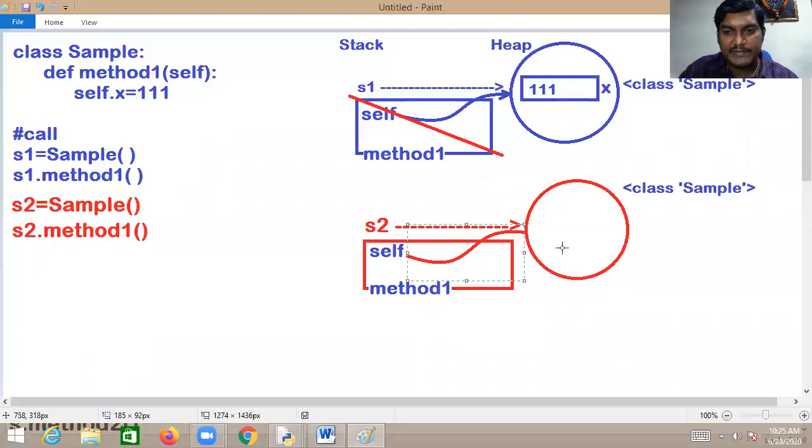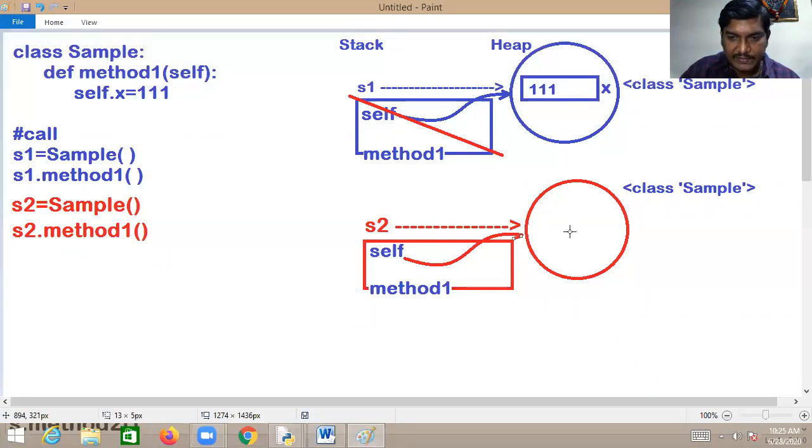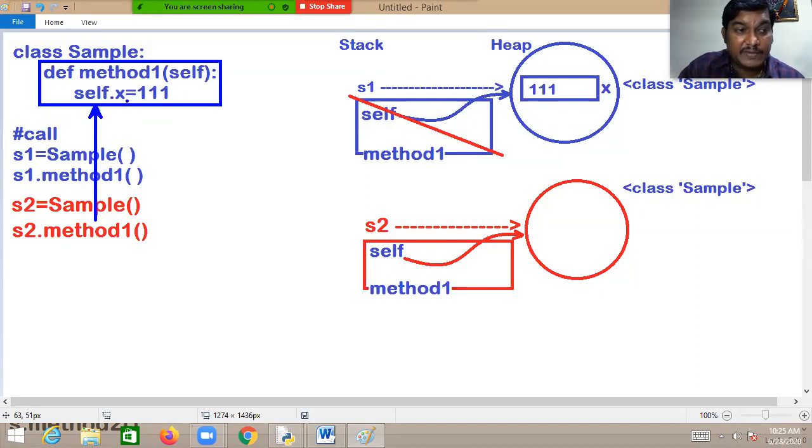This is exactly what happened. But in this case, what have you defined, sir? In method 1, what is the logic? You are calling this, the control jumps from here to there and executes this logic. You are asking the PVM to initialize 111 to the x member referred by self.